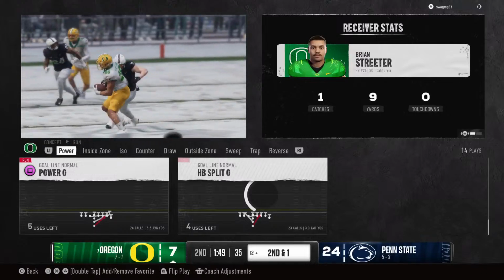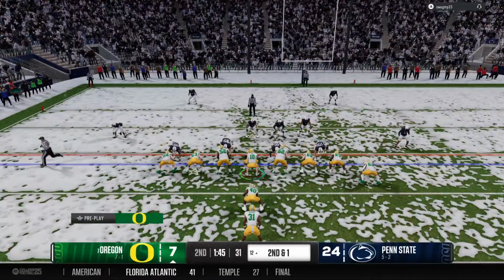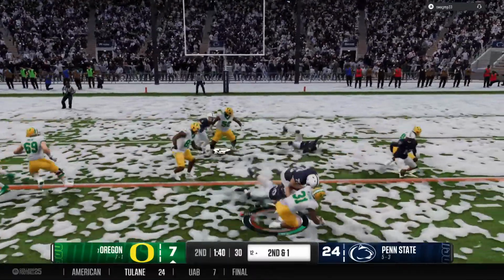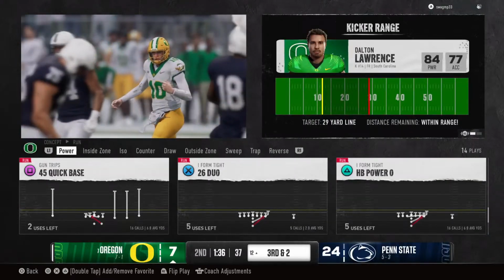I want to get my running backs the ball in space as much as possible. And sometimes it doesn't work in the running game. I can throw it to them. I can try to create some space out wide, dump them the football, let them make some catches and see if I can get some big plays out.